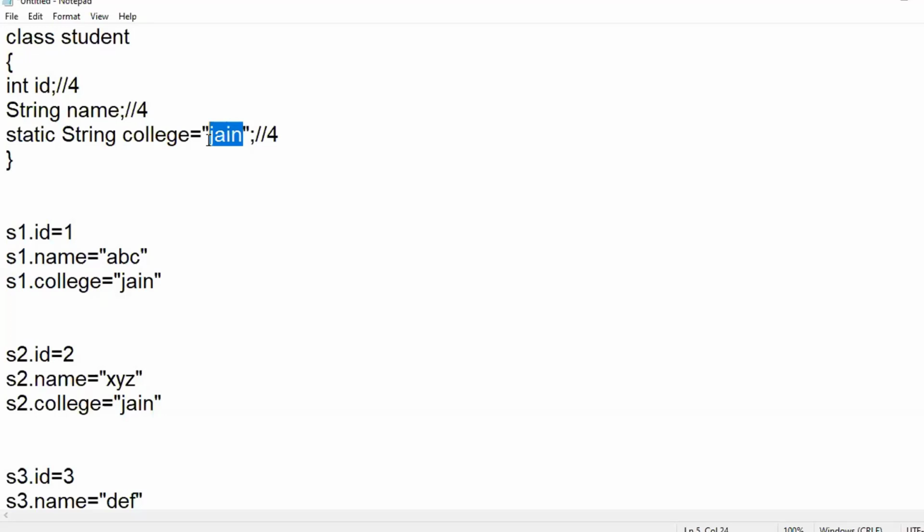Can you repeat the main points once, sir? Okay. I'll display a slide with respect to static. First, we discussed what the problem statement is. The problem statement was something like this: I have one student class. This particular student class is used to store the information about the students.